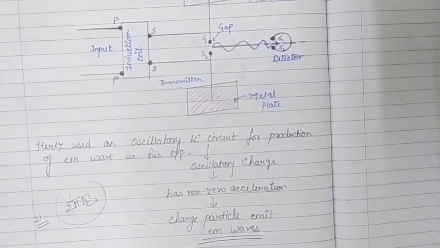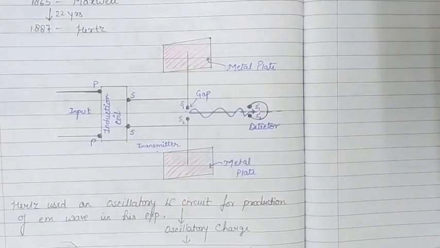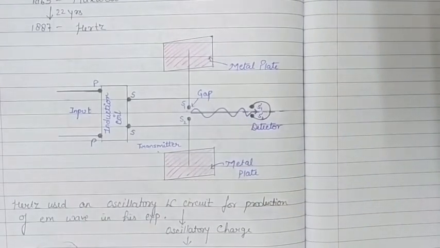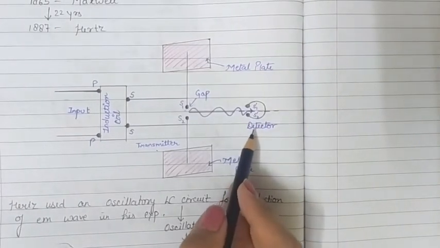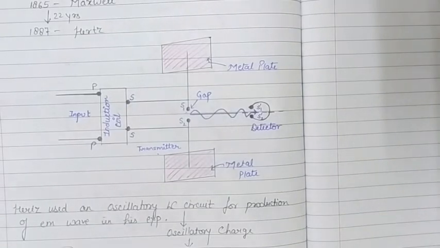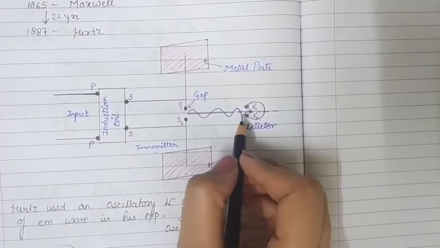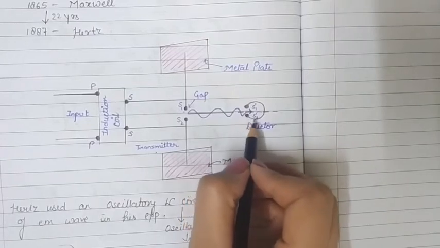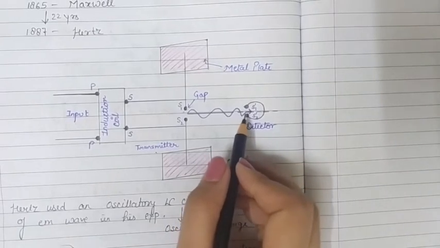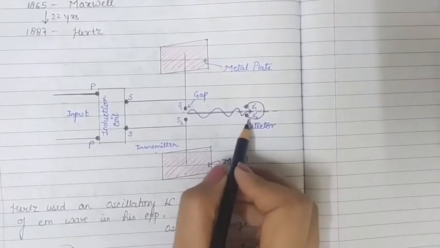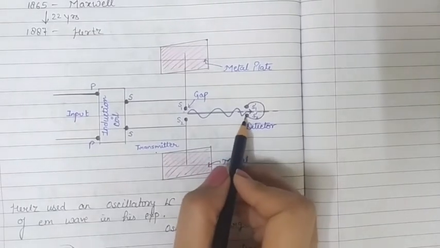After all this there is a receiver, or we can say a detector, which is detecting and receiving the electromagnetic wave. This receiver or detector consists of an almost closed circular wire. I am saying almost closed because it is not a completely closed circle. This almost closed circular wire terminates at two ends having polished brass spheres.